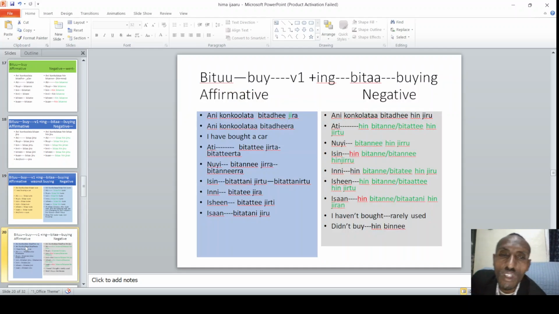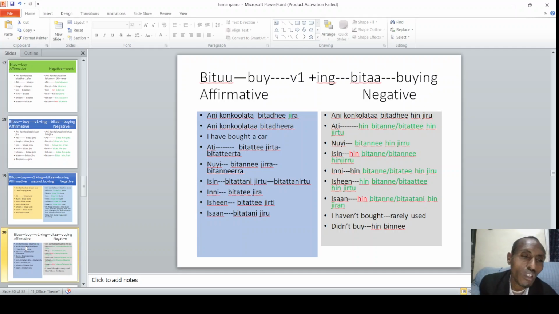Okay, when we continue, ani konkolaataa bitadhee jira. So this is present perfect. Bitadhee jira. Ati bitattee jirta. Nuyi bitannee jirra. Isin bitattanii jirtu. Isheen bitattee jirti. Isaan bitatanii jiru. When it is negative, we say ani konkolaataa bitadhee hin jiru. Or we simply say hin bitanne.